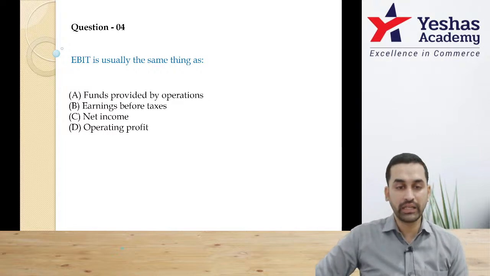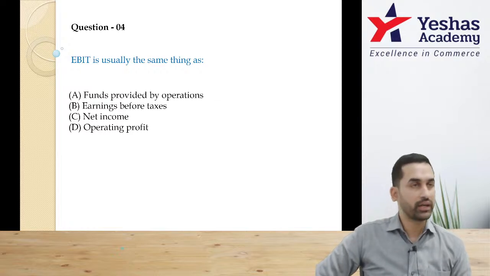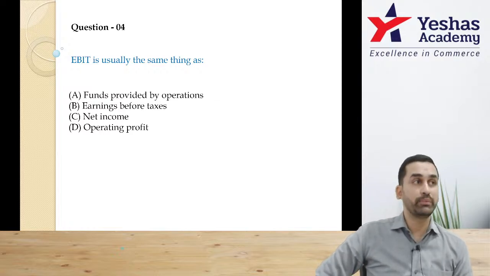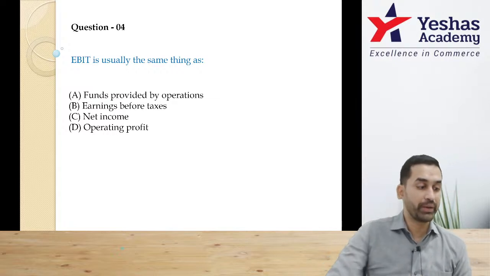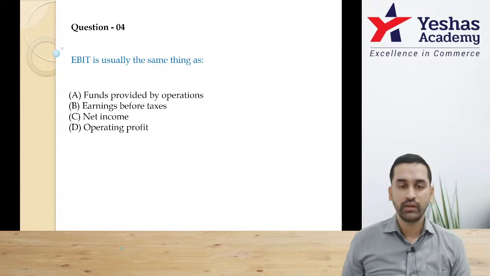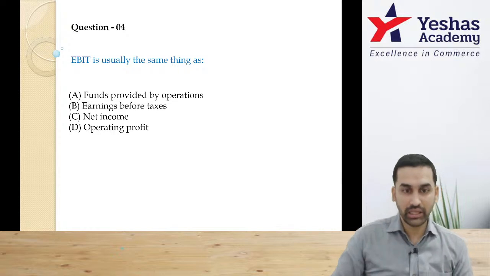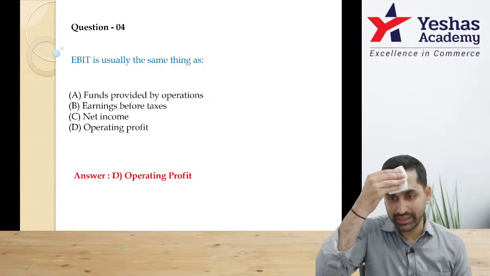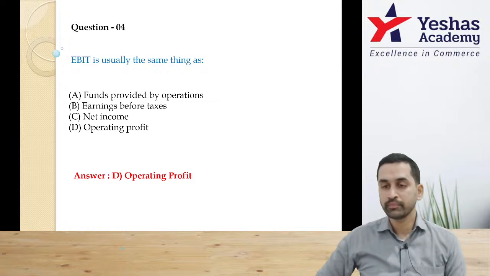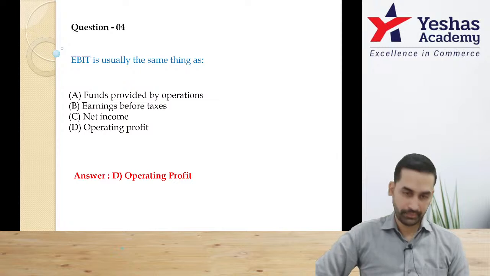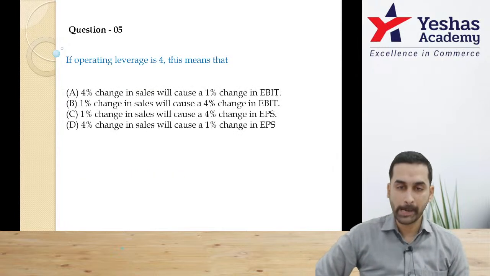Net income, definitely not. Net income is from EBIT, you have to take out interest and then you get EBT, then you pay off taxes. Correct? So net income is after EBIT. So correct answer is option D. Everyone? Question number 4, it's D. Yes. Chalo, perfect.